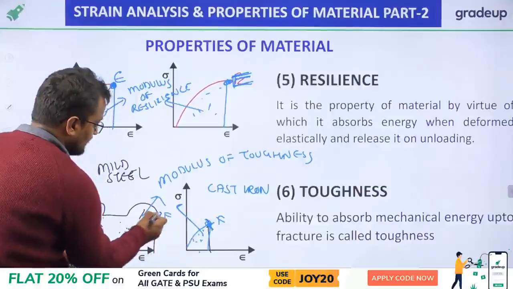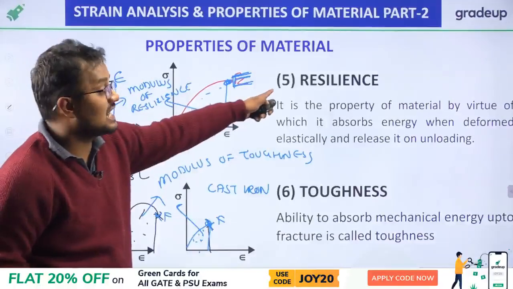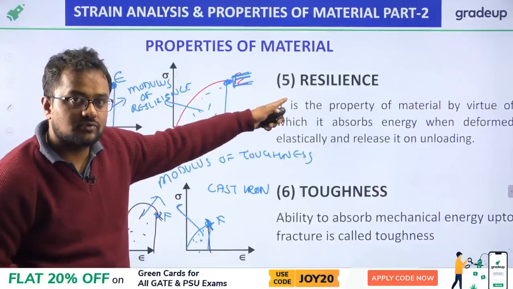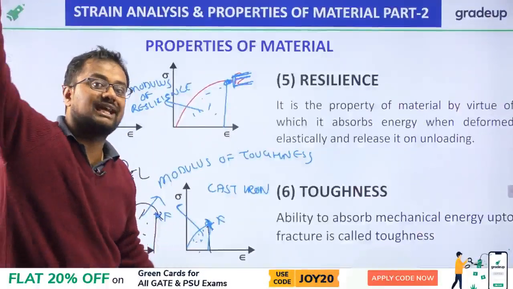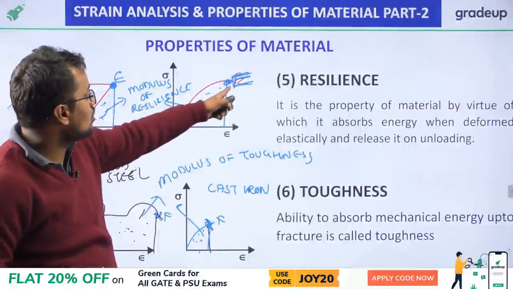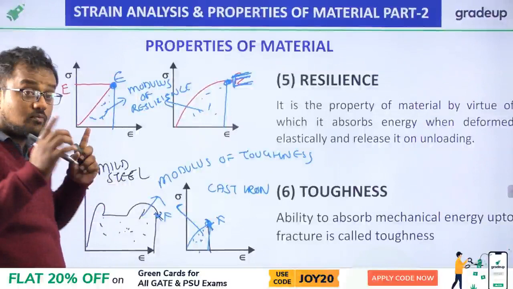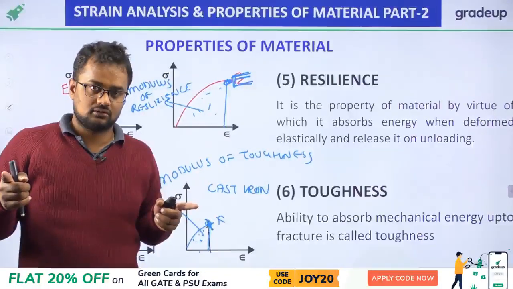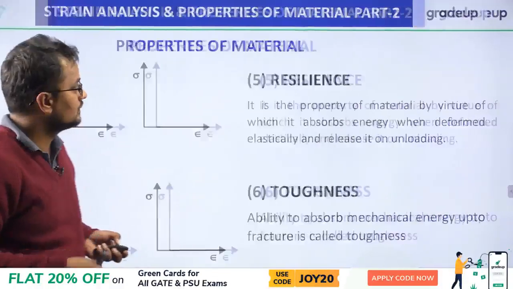Therefore we are going up to fracture. And resilience is desired for springing action. It should absorb energy. Bike shockers should absorb energy, and it should not elongate permanently. They should again regain their original shape. Therefore we are only going up to the elastic limit. More modulus of resilience is good for springing action, good for bike shockers.